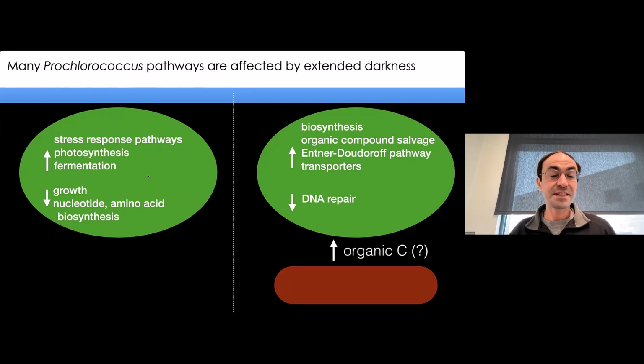So this leads us to think that maybe Prochlorococcus are really acting more mixotrophically in the dark, and actually taking some organic carbon back from these heterotrophs and using those to try and survive in the dark.